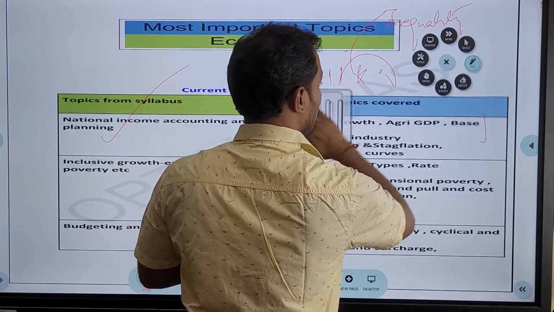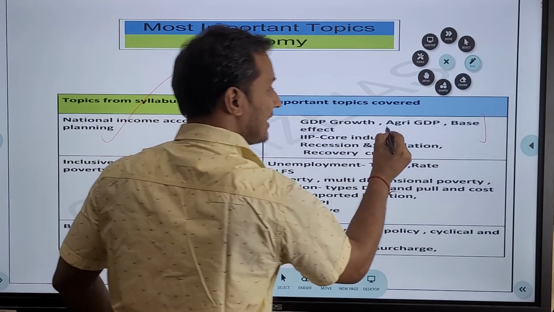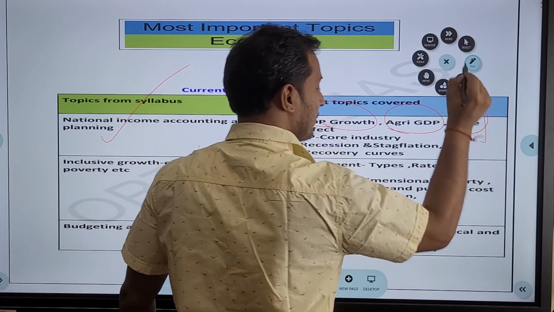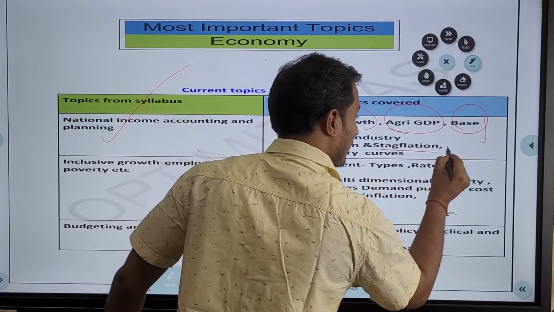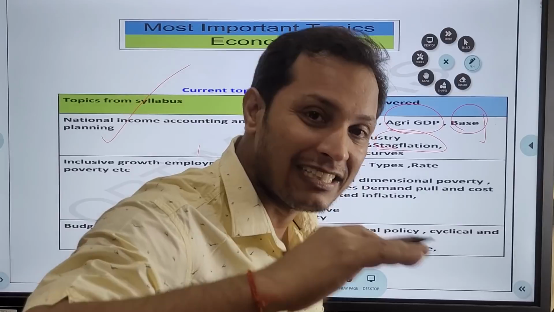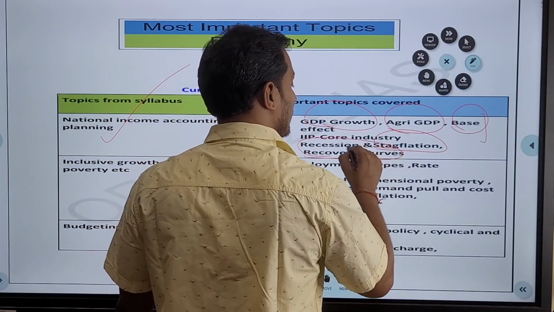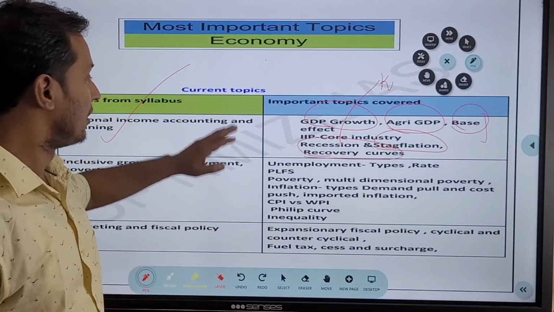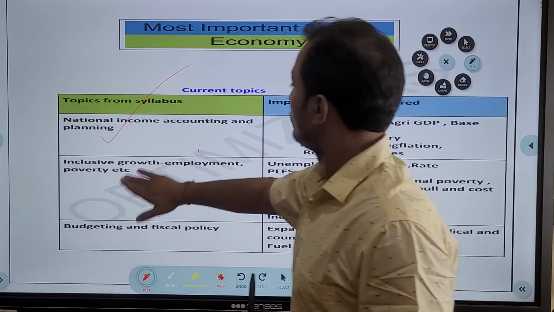Inequality, again, a very important topic for this year. So guys, from the first chapter, the topics which are important are the agri GDP and the GDP growth rate, then the base effect, very important, guys, and then the concept of stagflation, inflation plus stagnation in the economy, and then recovery curves. Out of all recovery curves, the K-shaped recovery curve is very important, guys. So the first topic is done, guys. You can please note down.